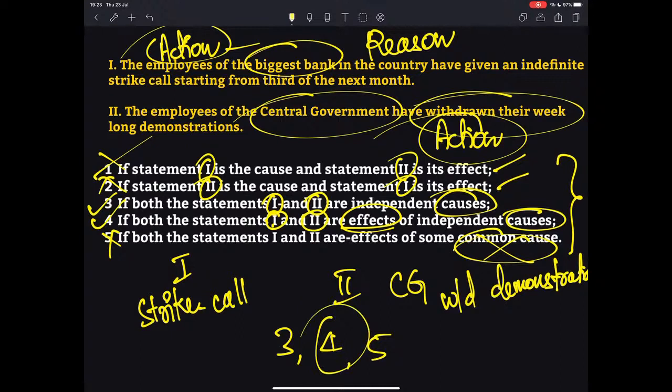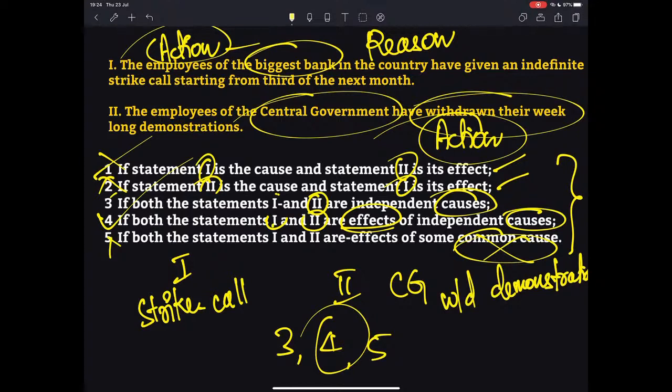Fourth option is the correct option in this case, because these two statements are effects of independent causes. Employees of the biggest bank going for strike is an effect. Employees of central government withdrawing is also an effect. So all those who answered the fourth option are correct. I hope it is clear. If you have any doubts, as usual, you can ask.